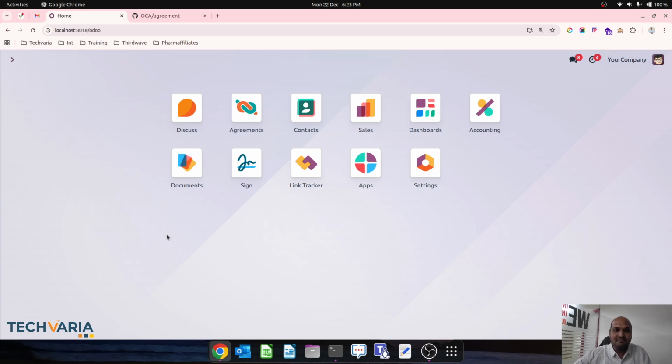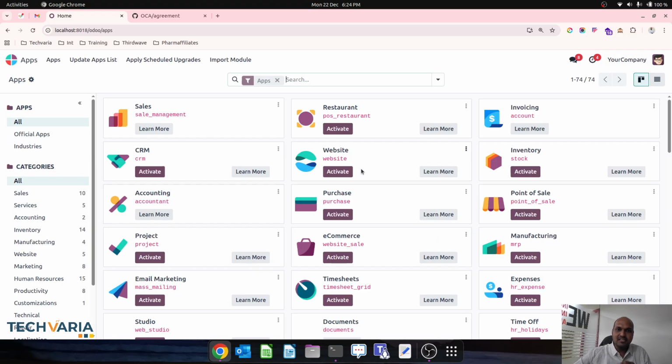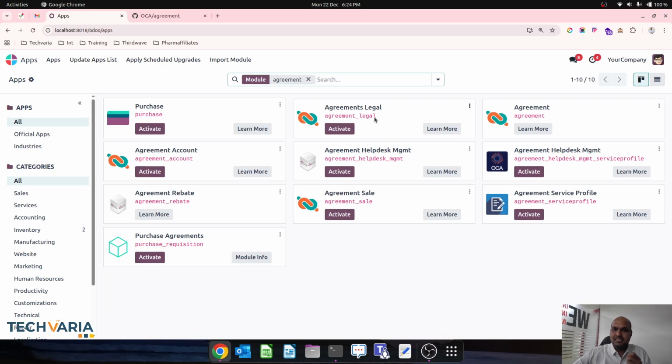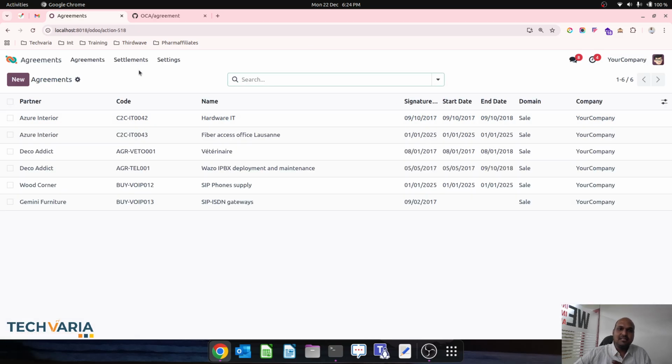So how can we define it? We will see today using our agreement module. Inside apps, when you download this OCA branch, you will see a lot of different modules, and our focus is agreement rebate. Agreement is a base module which will be installed by default. Once it is done, you will see the agreement module, and you also have to enable the access rights for agreement creation.